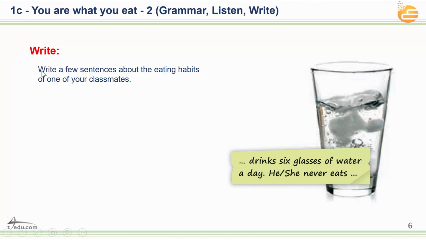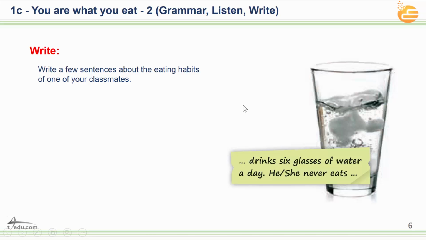Excellent. Right. Write a few sentences about the eating habits of one of your classmates. So I want you to choose one of your classmates and try to write about his eating habits. Your friend's eating habits. For example, you can say he drinks, or if you are a girl and your friend is a girl, you have to say she drinks. Okay. He drinks 6 glasses of water a day. He or she never eats, and so on. So I want you to make as many sentences as you can.